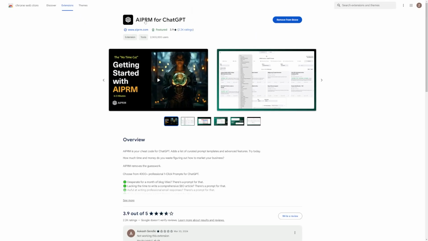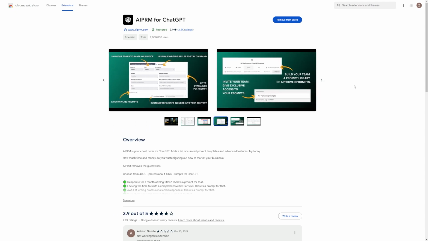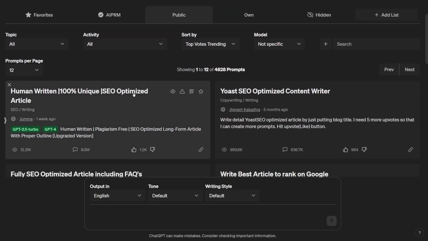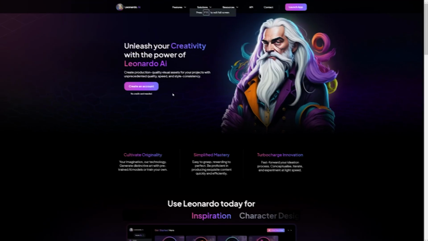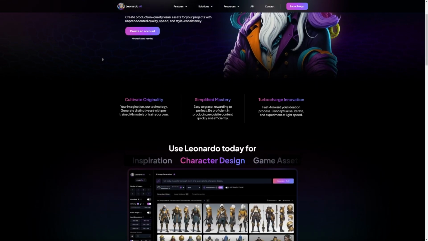Let me introduce you to a Chrome extension called AIPRM. It's like a genie in a bottle and helps you generate any image you could think of. Install it, fire up ChatGPT, sign in, and let the creativity flow. Now, remember that link I put in the description? Let me explain it in more detail now.